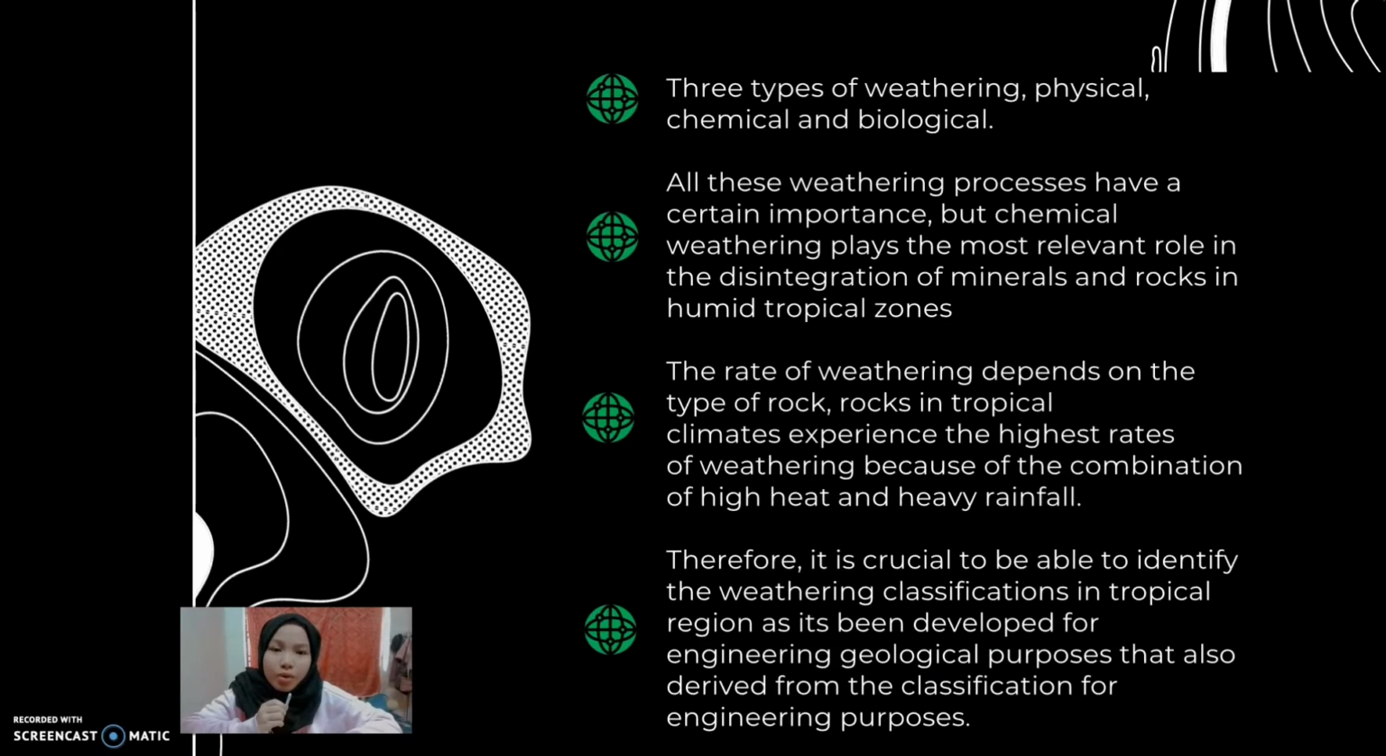Basically, there are 3 types of weathering, which are physical, chemical, and biological, and all these weathering processes have a certain importance, but chemical weathering plays the most relevant role in the disintegration of minerals and rocks in the humid tropical zones. The rate of weathering depends on the types of rocks. Rocks in tropical climates, in Malaysia for example, experience the highest rates of weathering because of the combination of high heat and heavy rainfall. Therefore, it is crucial to be able to identify the weathering classification in tropical regions, as it has been developed for engineering geological purposes that also derive from the classification for engineering purposes.